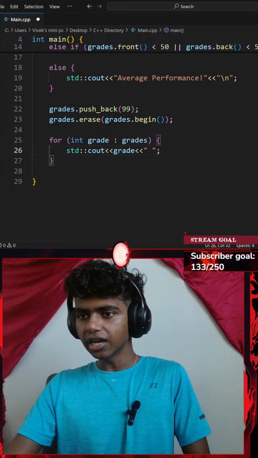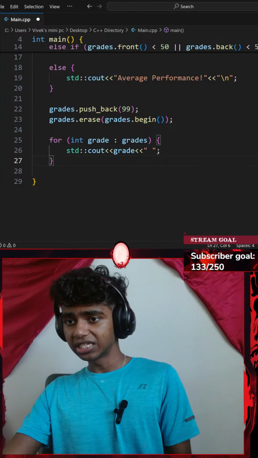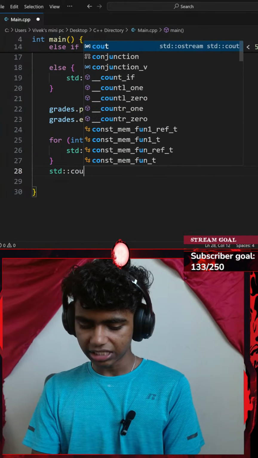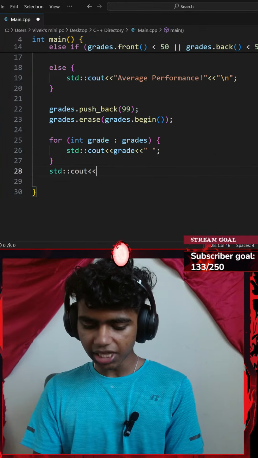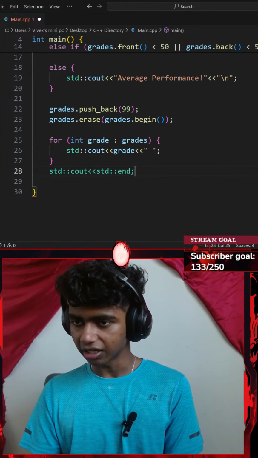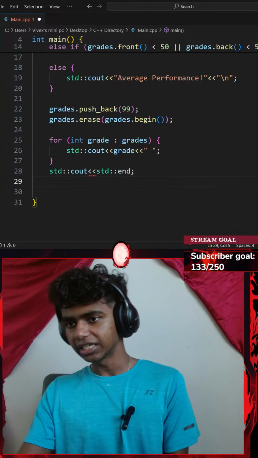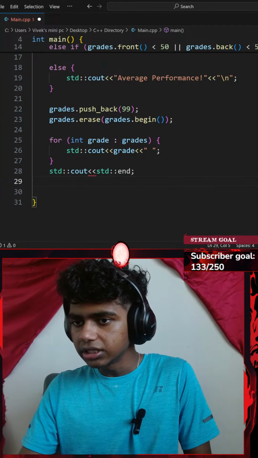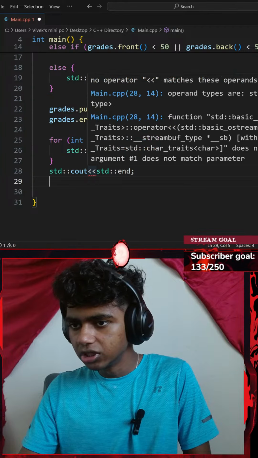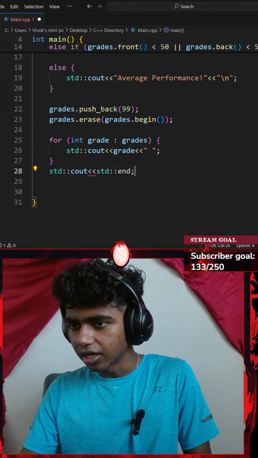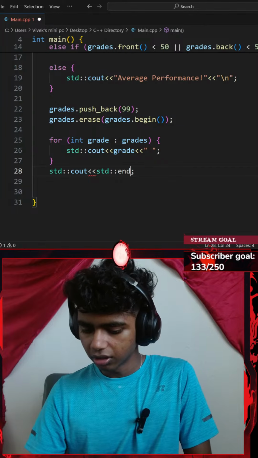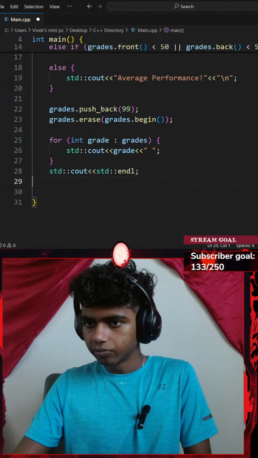Okay, with that said, let me go ahead and print my size and capacity as well. So I will go with a standard console output with a standard end line. Okay, I want to print my size and capacity in a new line. Okay, standard console output. Okay, standard end line. There. Alright, perfect.